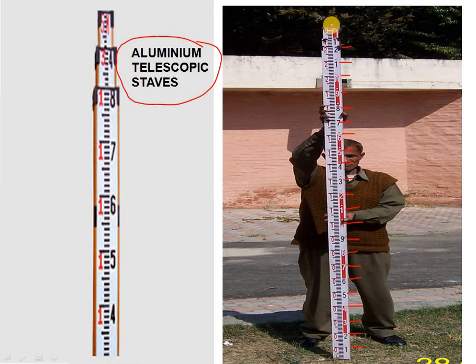Like this, you can see the number 6 is there. You can see the symbol 2 is there up to 2 meters, the symbol 4 for 4 meters, and then 6. At last it is the 6 meter staff. This is the longest staff, 6 meters, and these are the measurements.